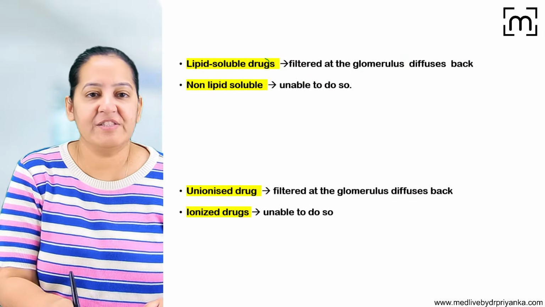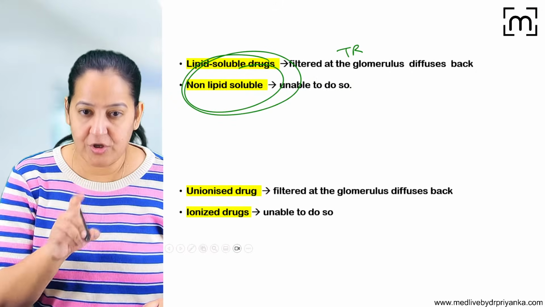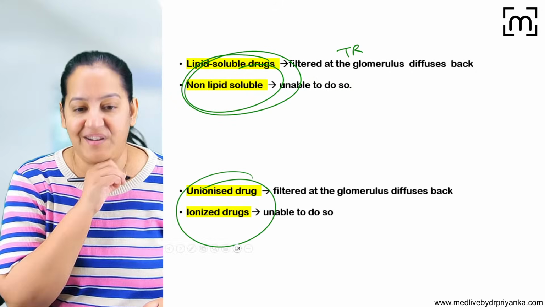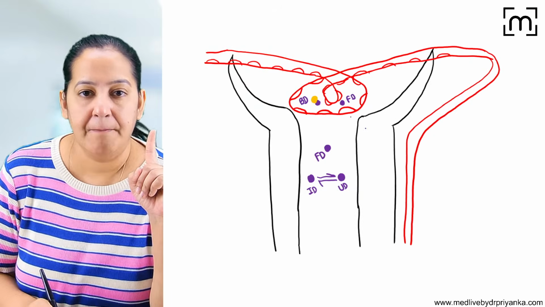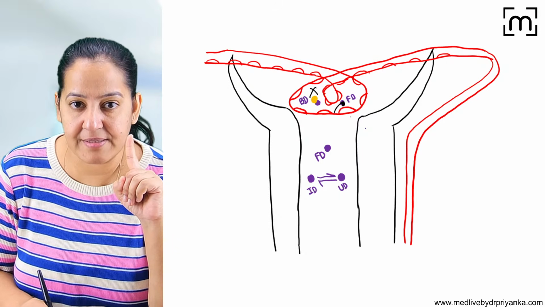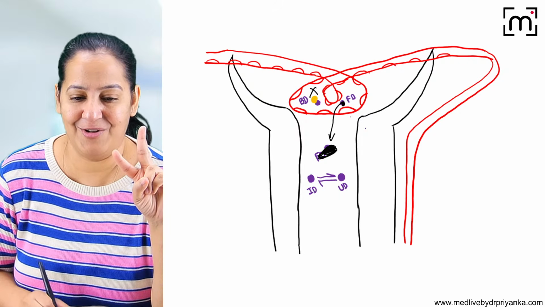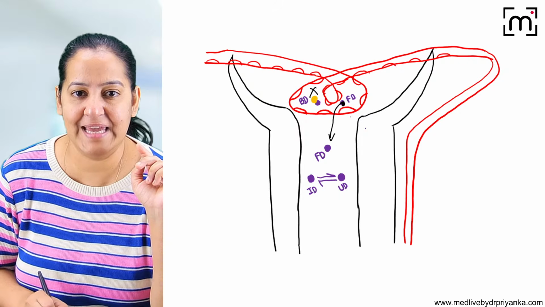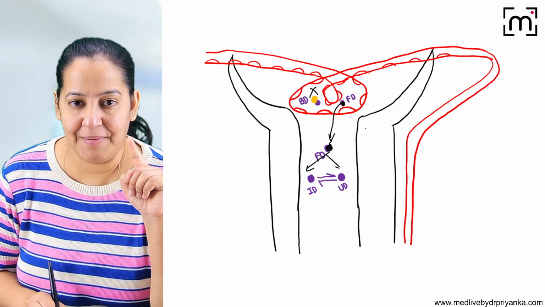Second factor. First factor is lipid solubility. I'm teaching you tubular reabsorption. First factor is lipid solubility. Second factor is ionization and unionization. Now again, this is the free drug. Free drug is already there. Bound drug is not coming in the filtrate. 100% free drug is coming here. Now there are two options. We all can see this is free drug. It can be ionized. It can be unionized.